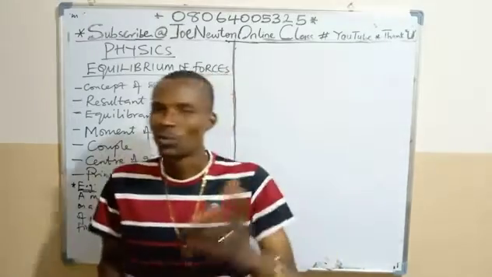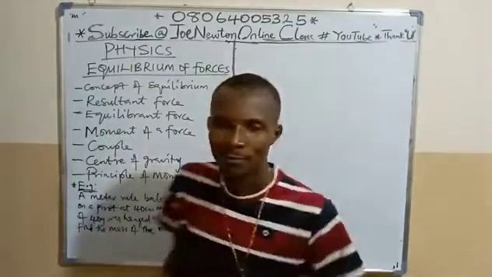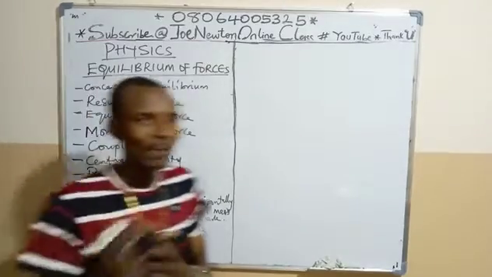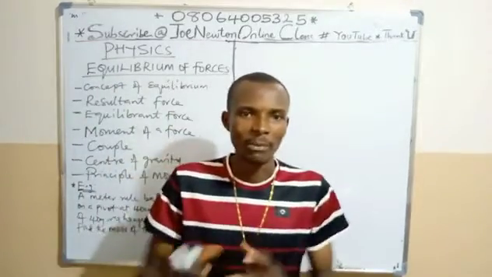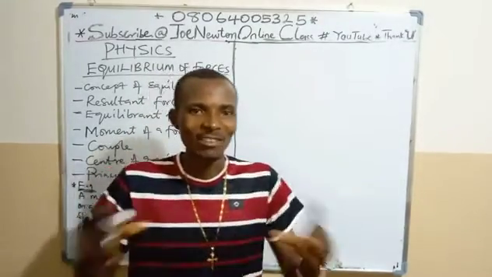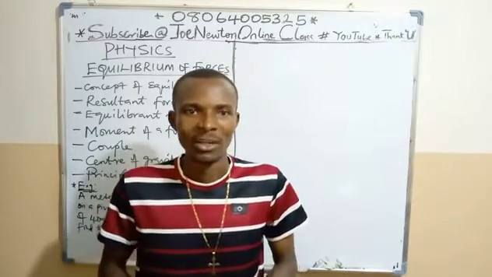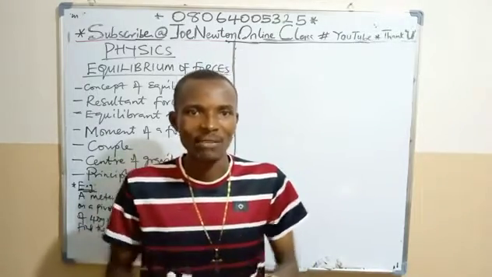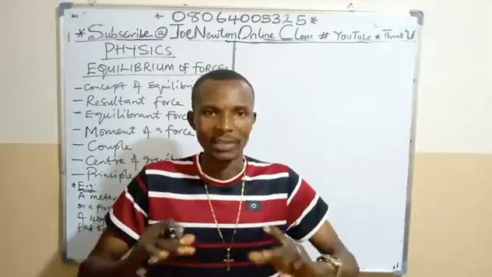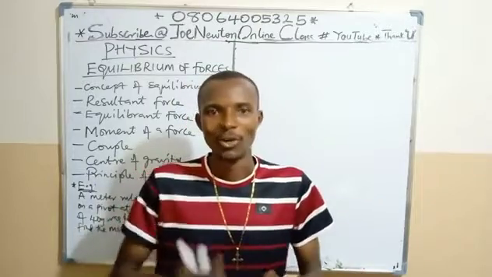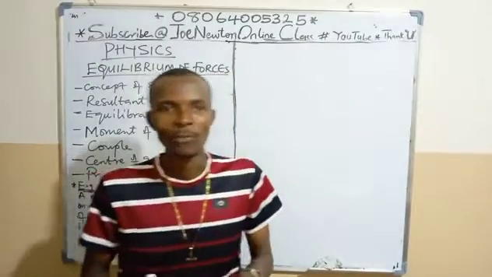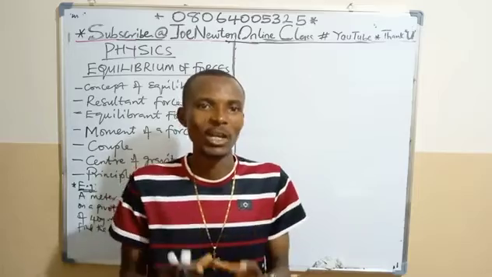That is good. Then let's look at equilibrant force. Equilibrant force. These are not the same thing. By equilibrant force, we mean, from the word equilibrium, equilibrant, balancing. Equilibrant force is that single force which will balance other forces taken together, acting in a system. For instance, when we have a tripod, if you remove one leg of a tripod, it will no longer be at equilibrium. It will fall off. So at that point, it is no longer in equilibrium. So an equilibrant force is that single force which will balance other forces taken together, acting in a system.